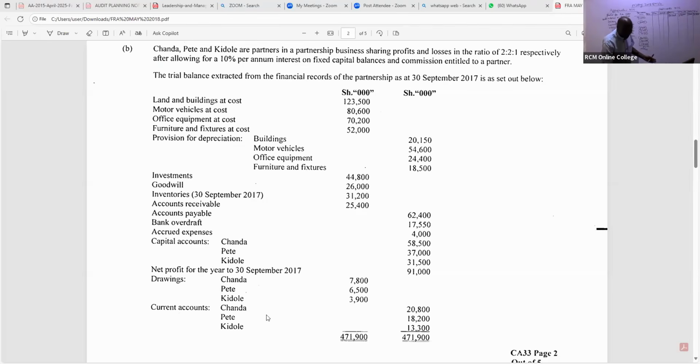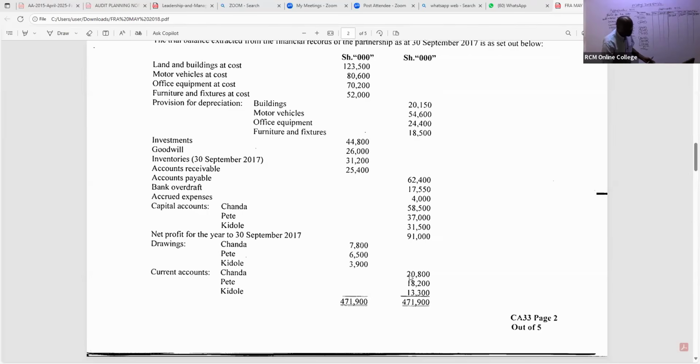Then we have their current accounts. Their current accounts, you can see again, 3 of them are on credit side. If one is on debit, you take it on debit. So in this case here, you write their current accounts. Current accounts in this case here, the current account, free marks, I'm telling you. Current accounts, we have 2,800.